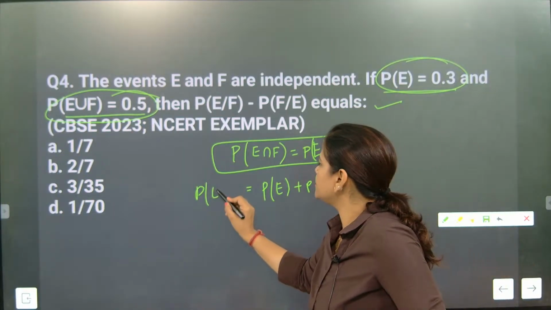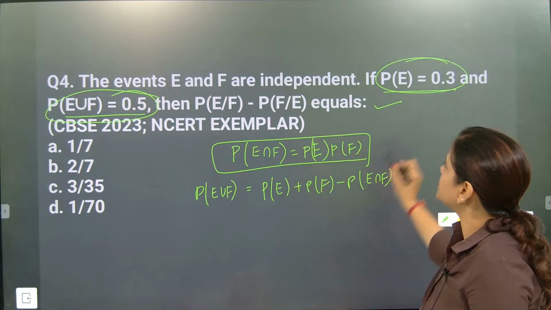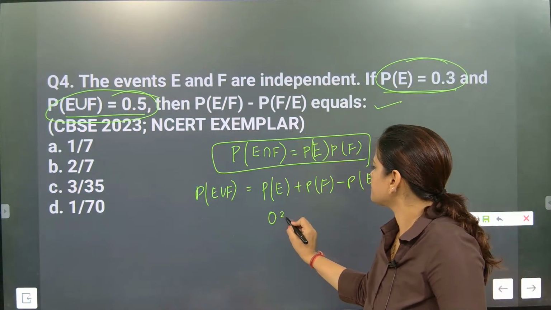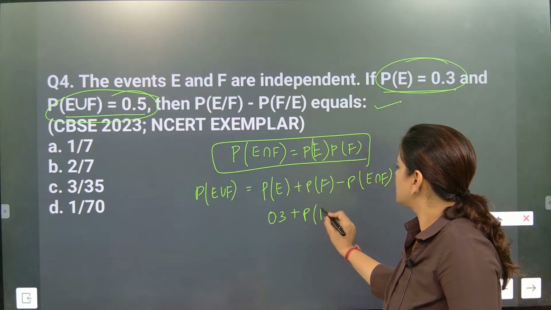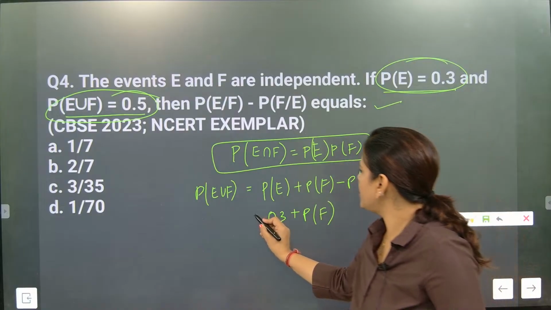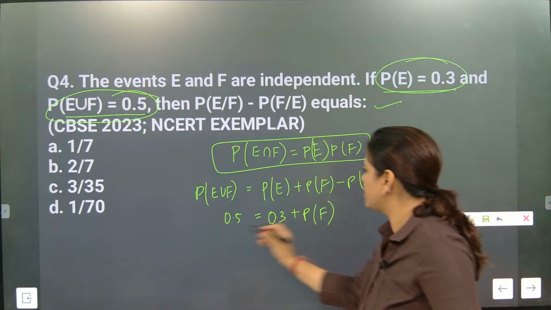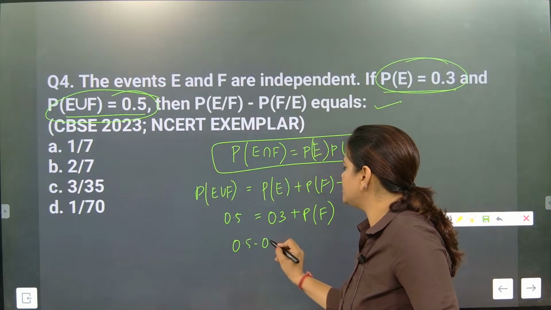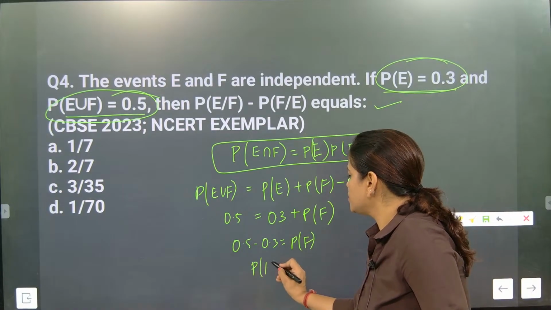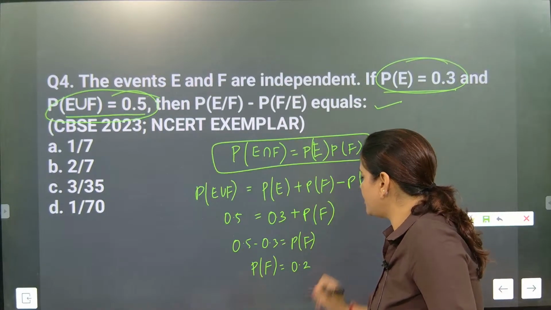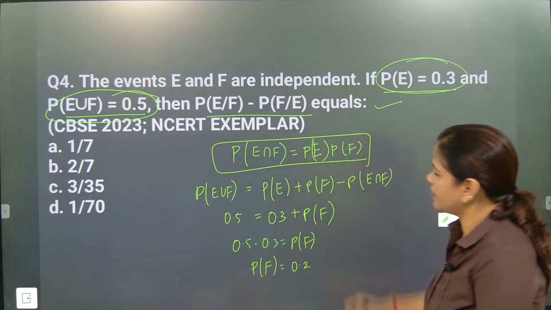So now look here, this will come: P of E union F. P of E they have given as 0.3. Independent means this will go, and this point is given as 0.5. So it will help you to get P of F. So 0.5 minus 0.3 is equal to P of F. See how I have taken the step. So P of F is equal to 0.2. So once you got P of F, now beta, this will be what?